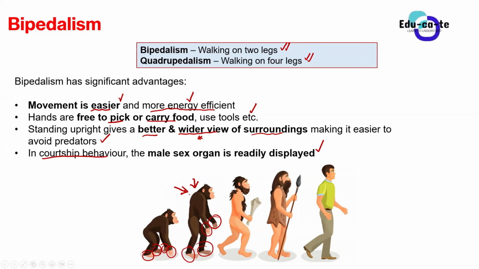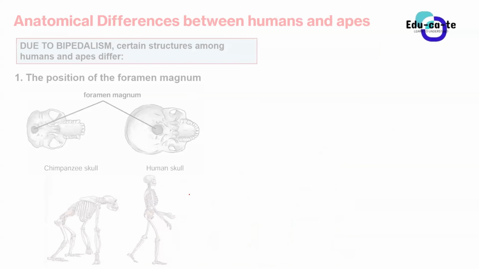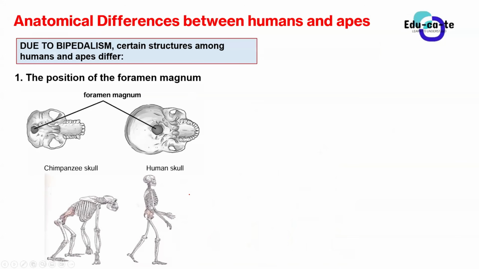All right. So now these anatomical differences, why did I even start by telling you about bipedalism? It is because some of the differences between humans and African apes are due to bipedalism. What do I mean? Humans and African apes have different walking styles.